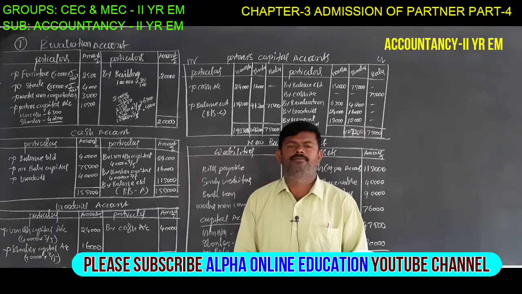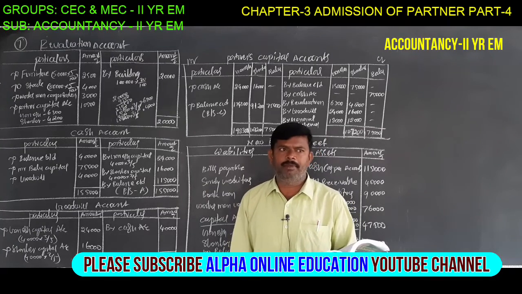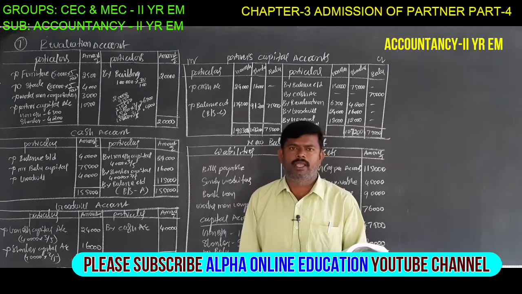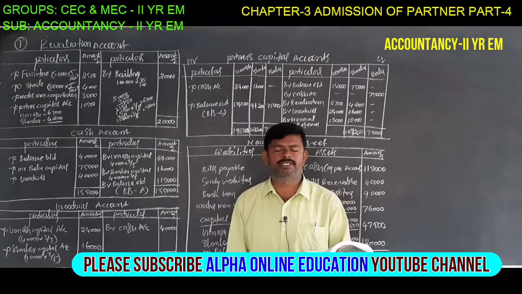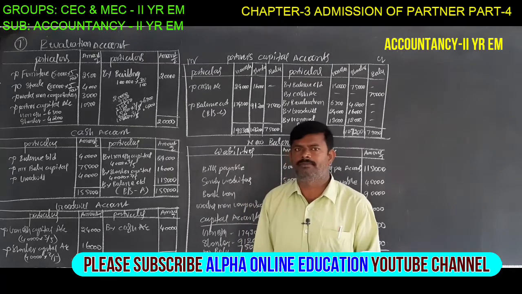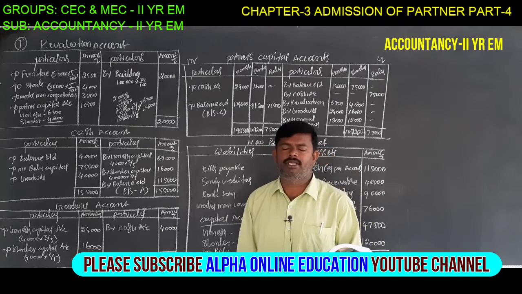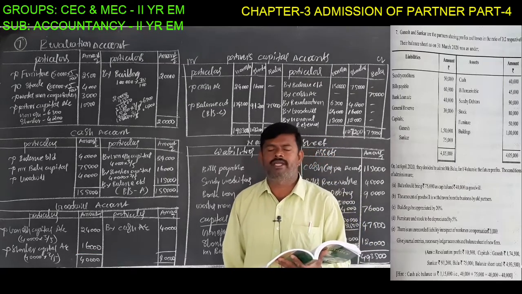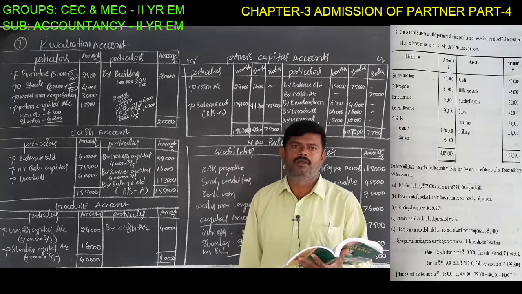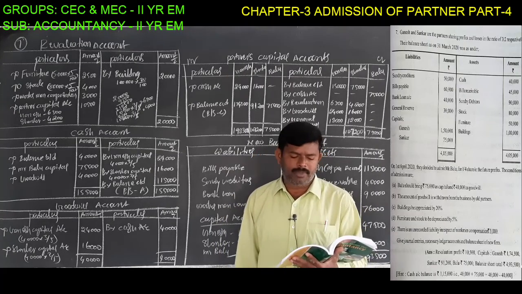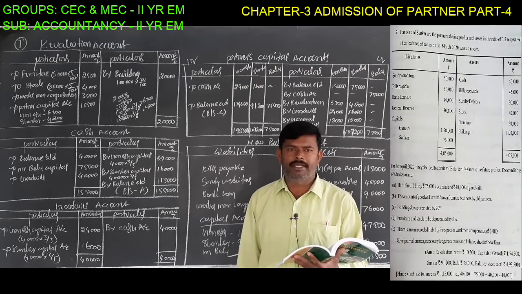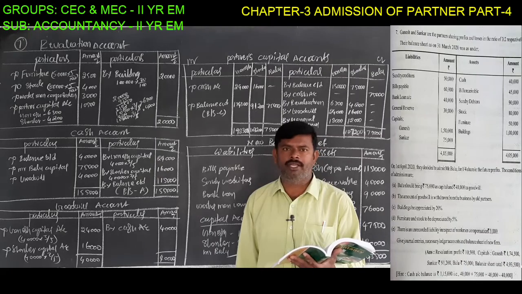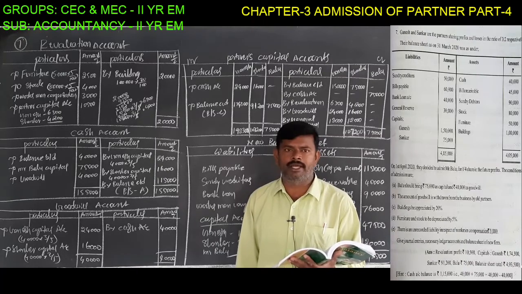Seventh problem, goodwill treatment is cash. Goodwill brought in cash, withdrawn by the old partners. This is the topic. Second year, English medium, Accountancy 2. Admission of a partner. Seventh problem, goodwill treatment: goodwill brought in cash, withdrawn by the old partners.